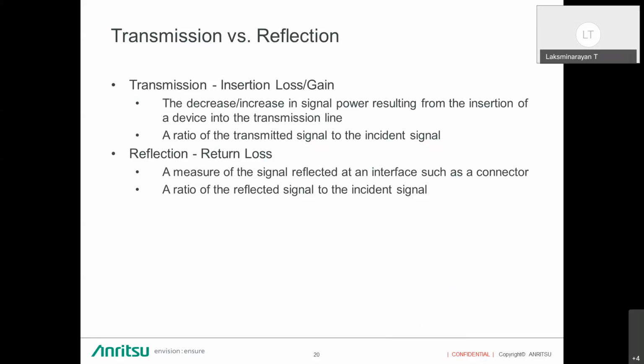If there is any loss or gain, we can measure it using the transmission parameters. And a reflection parameter is a measure of the signal reflected at an interface such as a connector, and it is the ratio of the reflected signal to the incident signal.